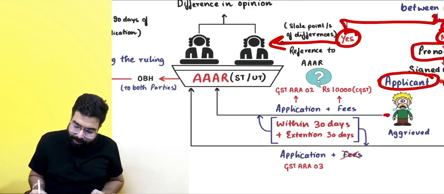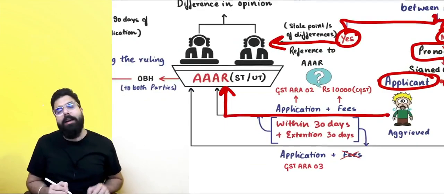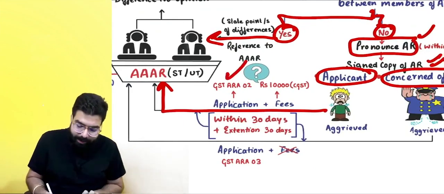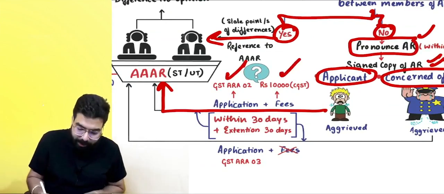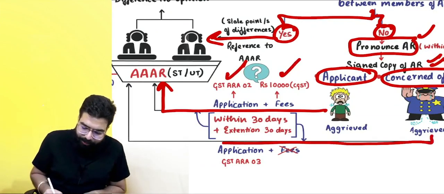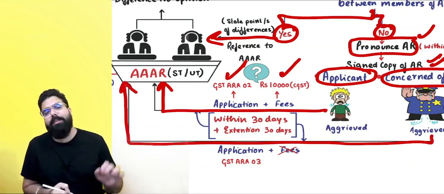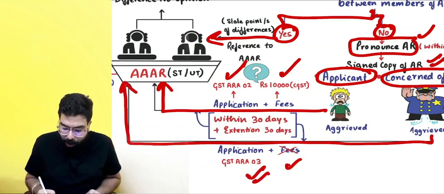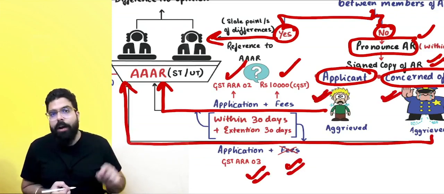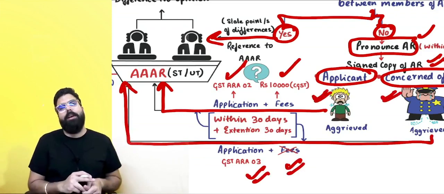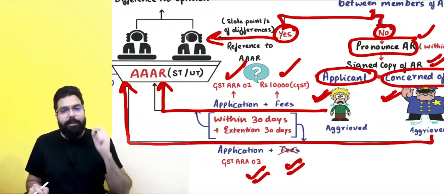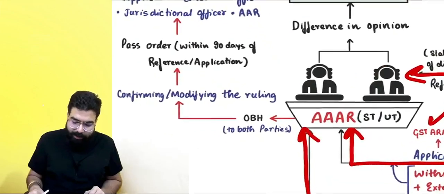Sir, if the applicant is aggrieved, he will go for an appeal to the AAAR. He will file GST ARA-02 along with the fees of 10,000 under CGST and 10,000 under SGST. Sir, if the concerned officer is aggrieved, he will file an application GST ARA-03 along with no fees. Always remember, either the applicant or the concerned officer should file the application within 30 days, plus a further extension of 30 days can be given by the AAAR. Okay, sir, point is clear.